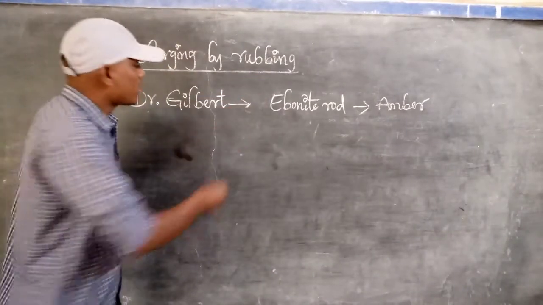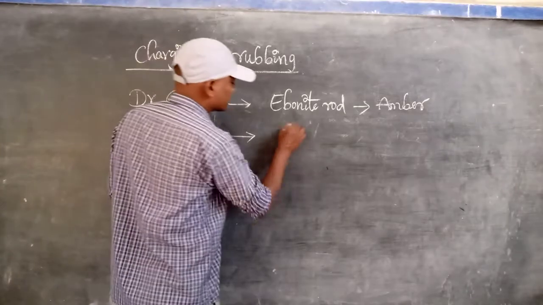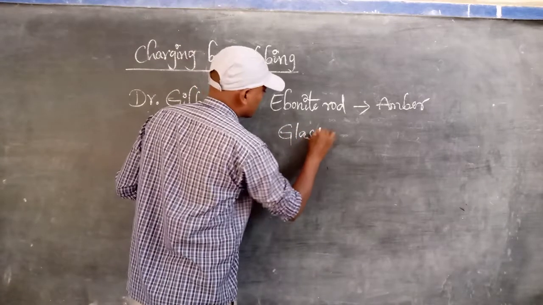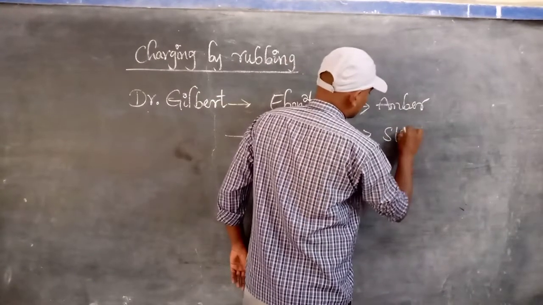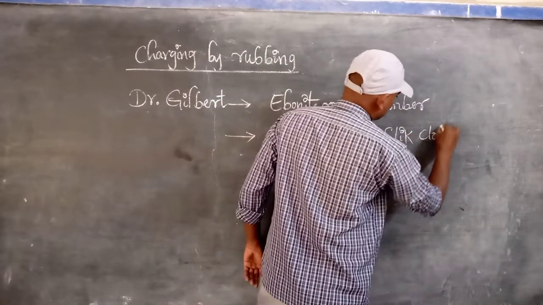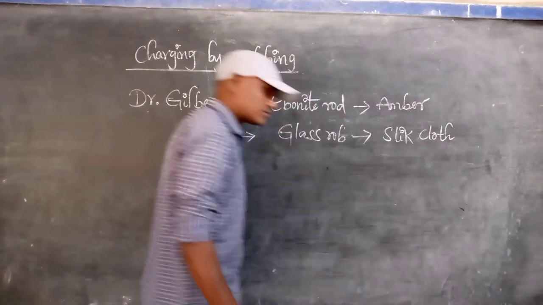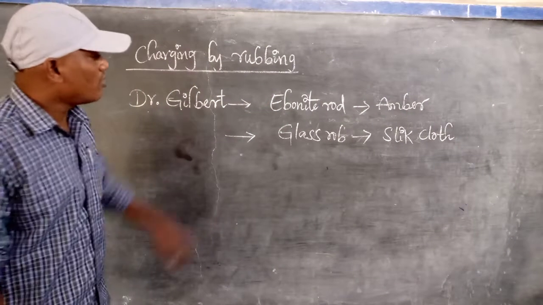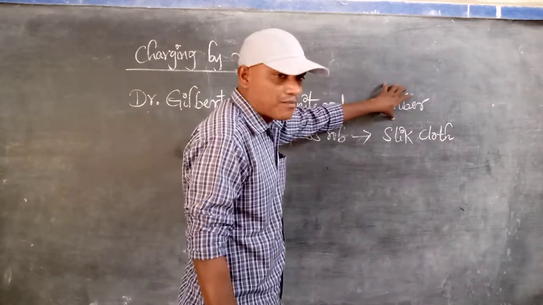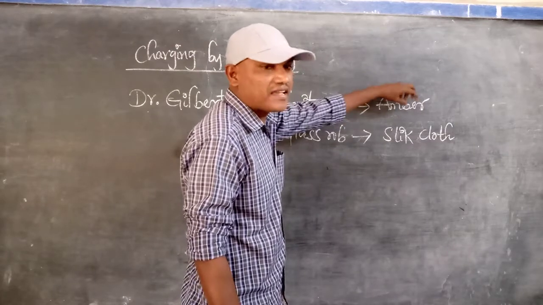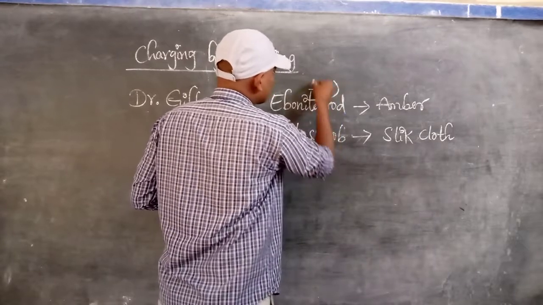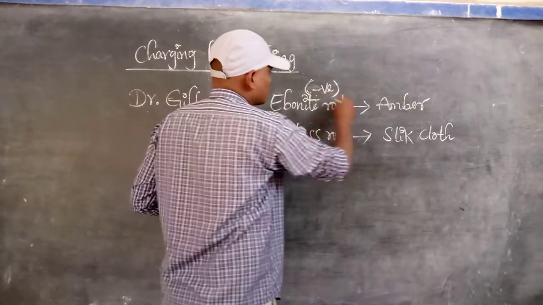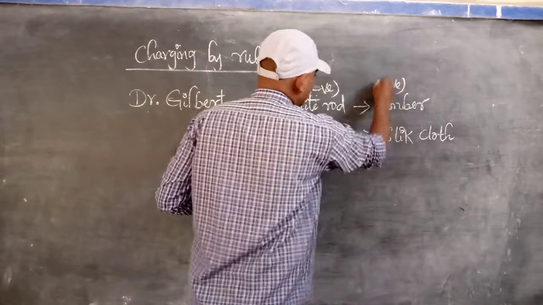Not only this, some other materials are also there: glass rod and silk cloth. When an ebonite rod is rubbed with amber or cat's skin, he observed that the ebonite rod acquires negative charge and amber acquires positive charge.